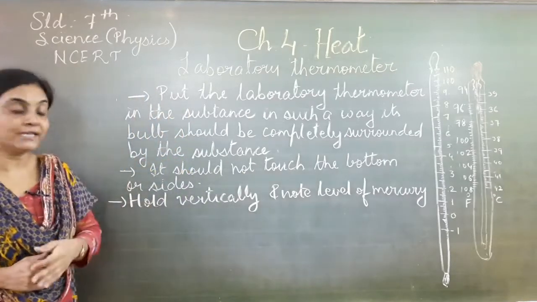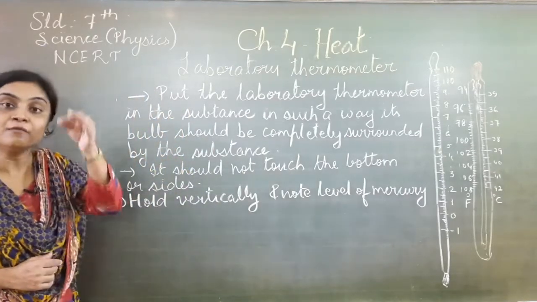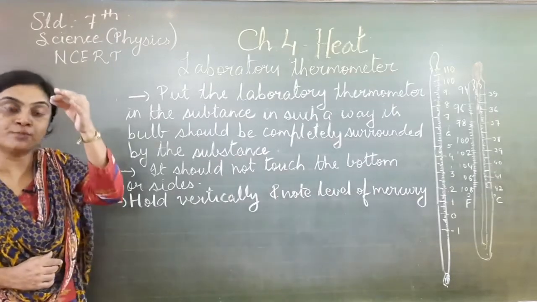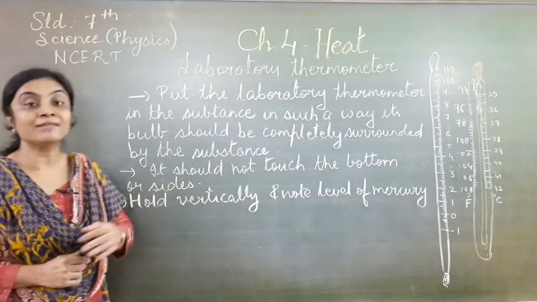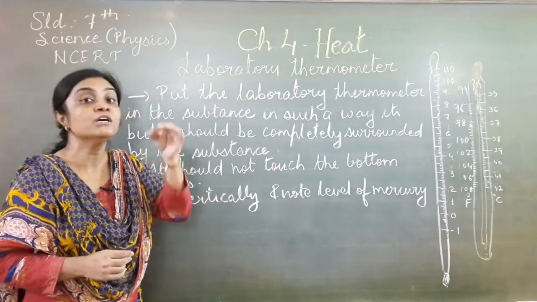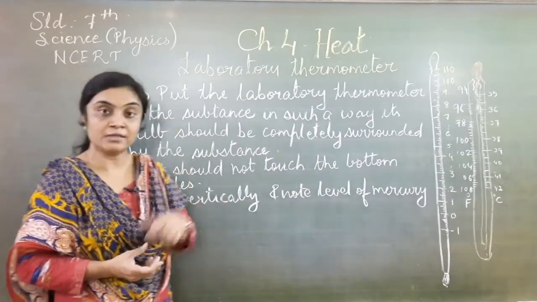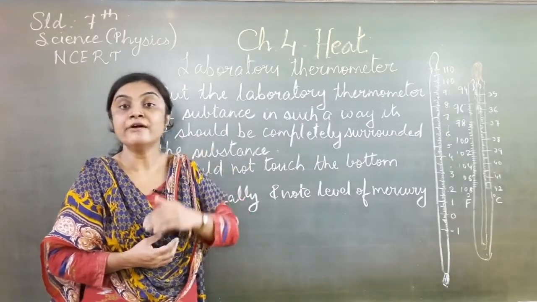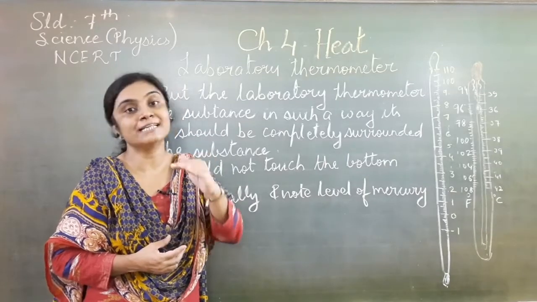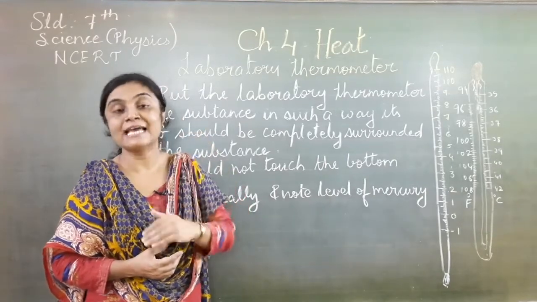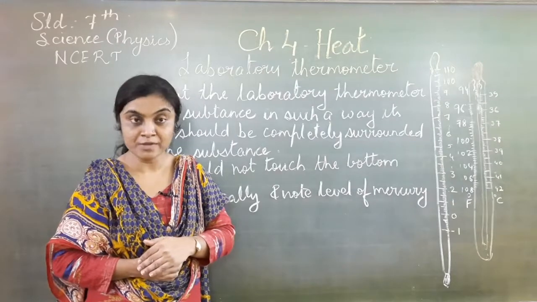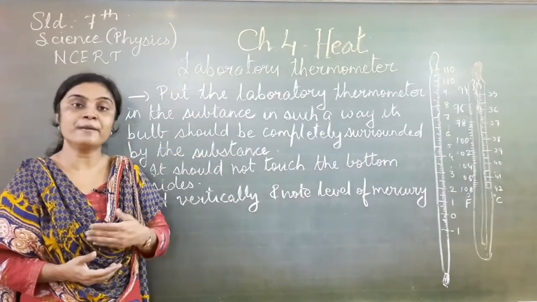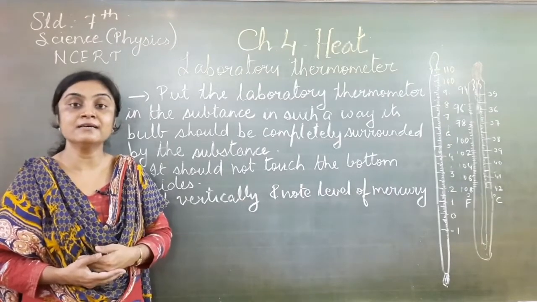Now when we are taking the reading, hold the thermometer vertically. It should not be tilted; it should be straight. Note down the level of the mercury. As soon as you dip the thermometer in the water, the mercury level will rise, so you have to remain steady until the mercury level rises, and then take down the reading. This way you can use the laboratory thermometer. Now what precautions do we need? Let us see in the next one.